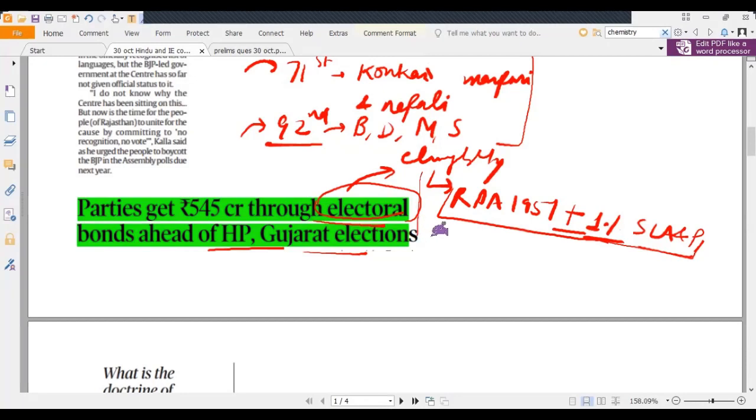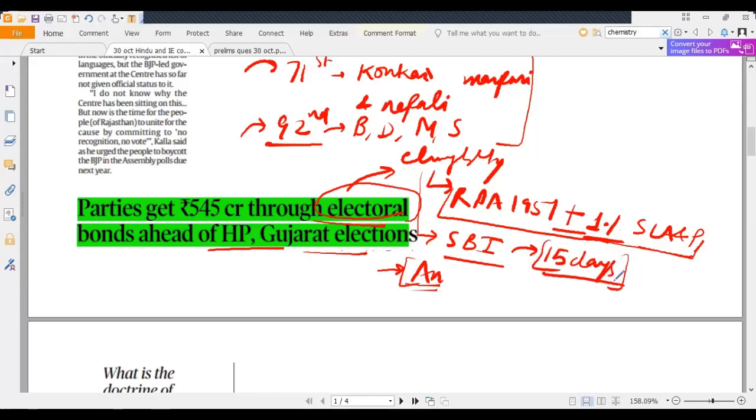Now, who can issue these bonds? SBI issues these bonds to those who want to donate to a political party. Feature is anonymity. The anonymity feature of these bonds is an important feature which prevents donors' harassment by political parties. These bonds are valid for 15 days from their issue by SBI. So these are some details that need to be kept in mind from a prelims point of view.